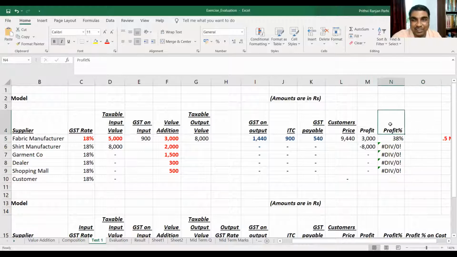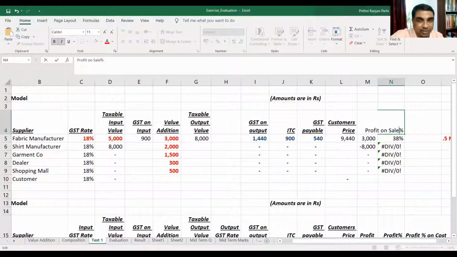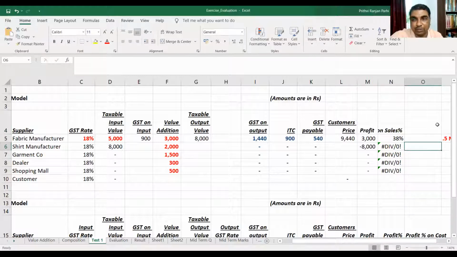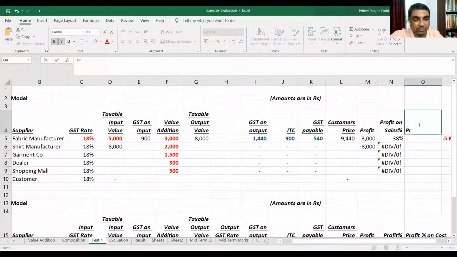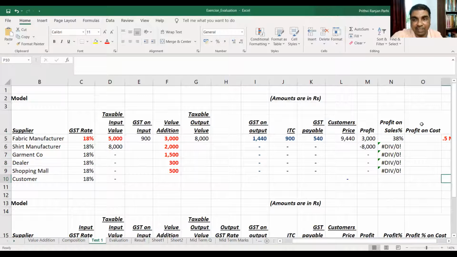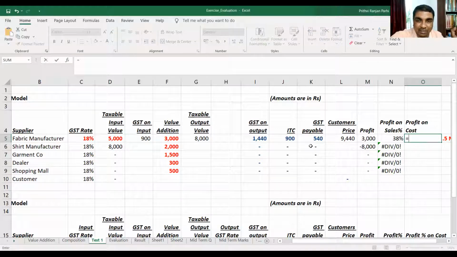Let us say it is profit on sales. Suppose you want to know what is the profit on cost. Let us say you want to compare that thing also. You can do that thing also. But what is my profit? All of you agree that profit is how much? Profit is 3,000.